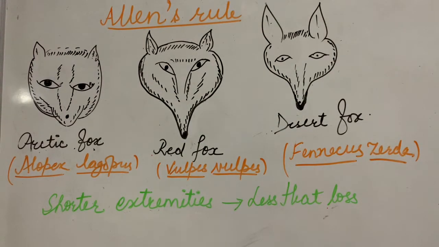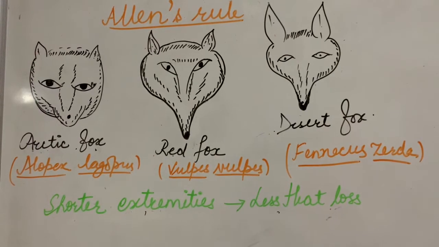Hello students, so today our topic of discussion is ecological rules, and first we are going to discuss Allen's rule. Allen's rule states that animals living in colder climates have shorter extremities. Now what do you mean by extremities? That is their tails, ears and beaks in birds, right? So the shorter the extremities, the lesser will be the loss of heat from the body.